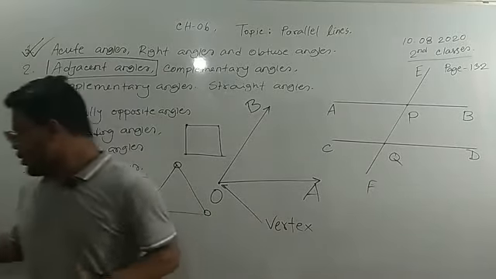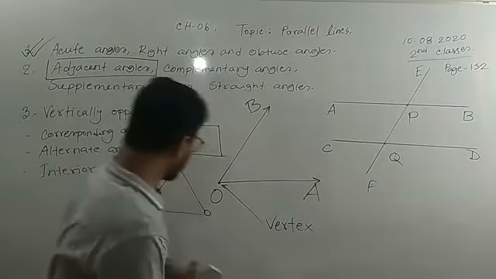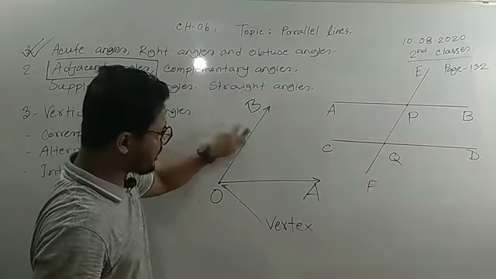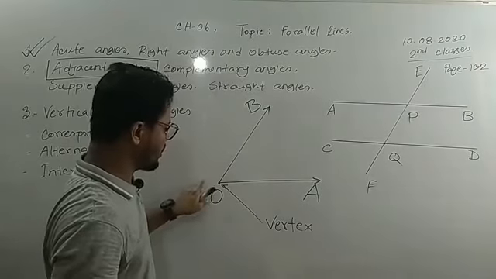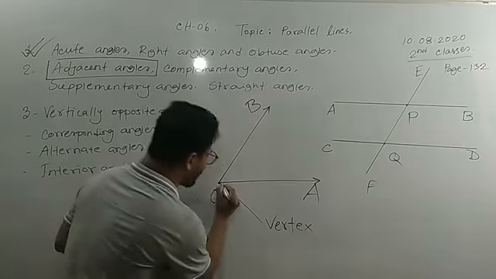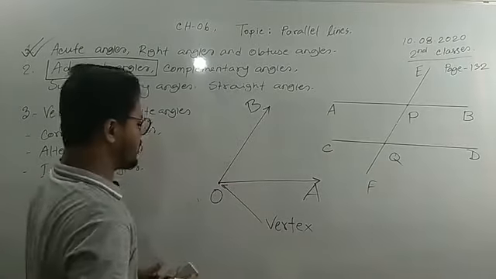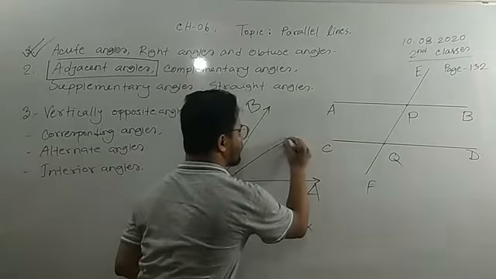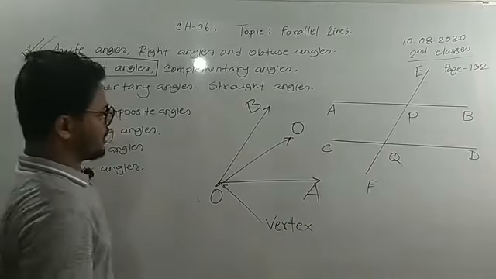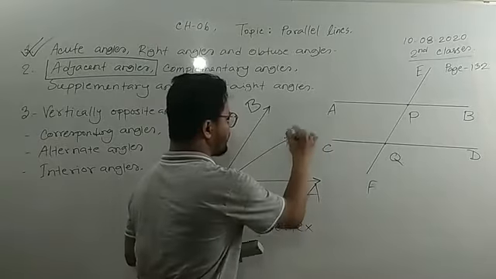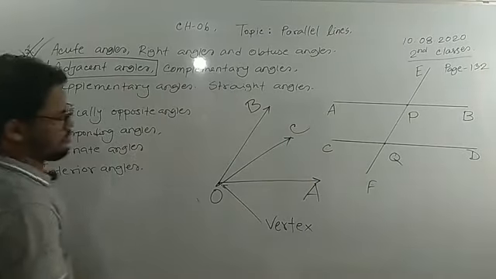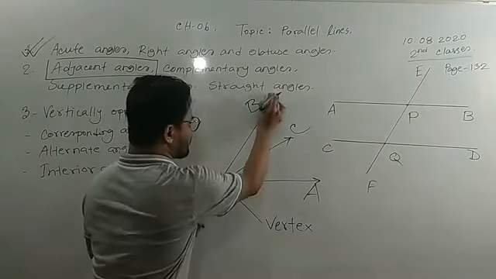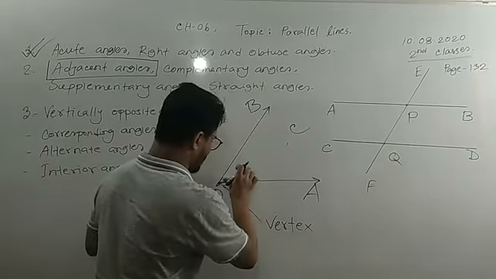So here we see two rays. The first ray OA, second ray OB. Both meet at a common point O, which is called the vertex. If you draw another ray here, OC, now how many angles are created here?